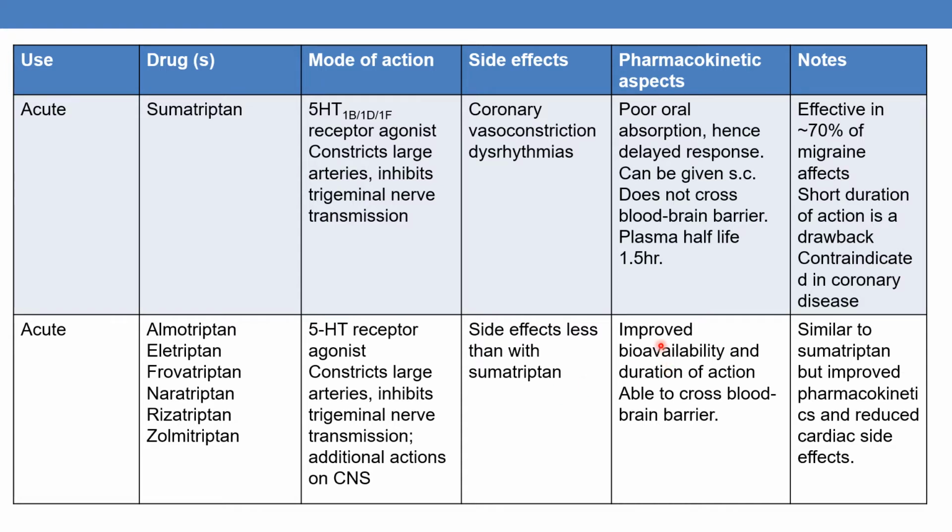Coming to pharmacokinetic aspects, they have improved bioavailability and duration of action. They are able to cross the blood-brain barrier. These drugs are similar to sumatriptan, but they have reduced cardiac side effects and improved pharmacokinetics.